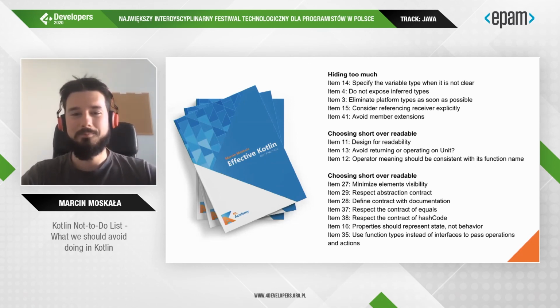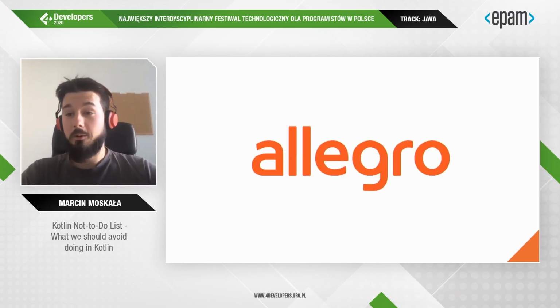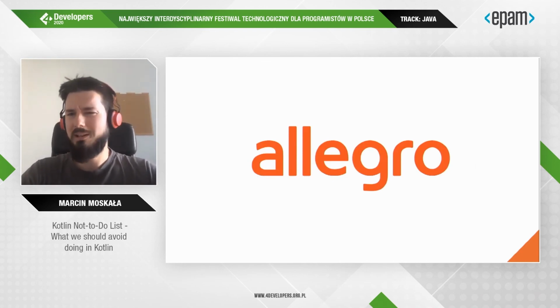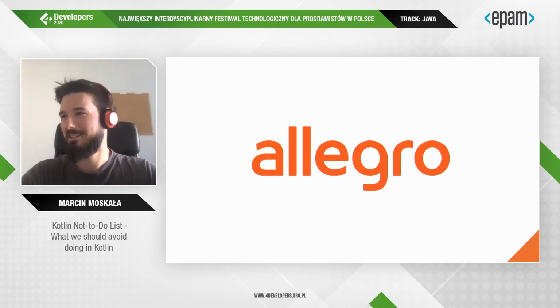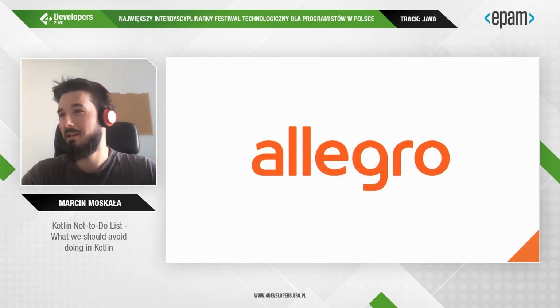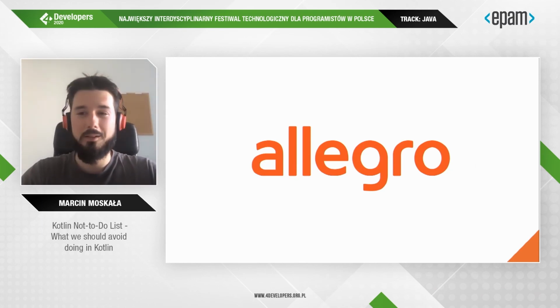So yeah. Also, as I said in the beginning, I work for Allegro, which is, I believe, the biggest base of Kotlin developers. We have like 800, 900, maybe 1,000 microservices, most of them in Kotlin, like 1,000 developers, I believe, most of them developing in Kotlin. So we are very, very pro Kotlin.